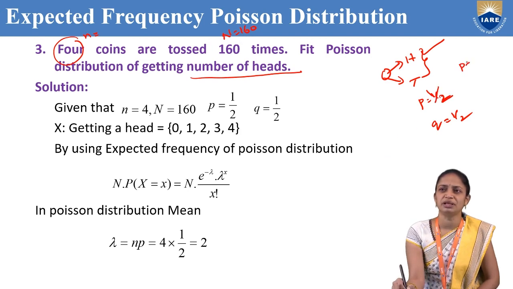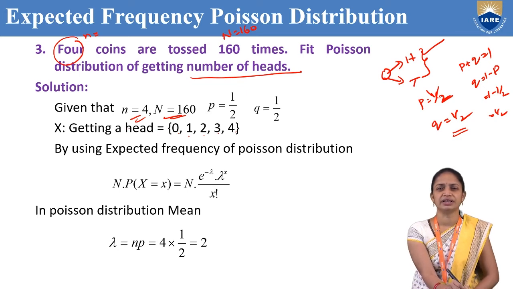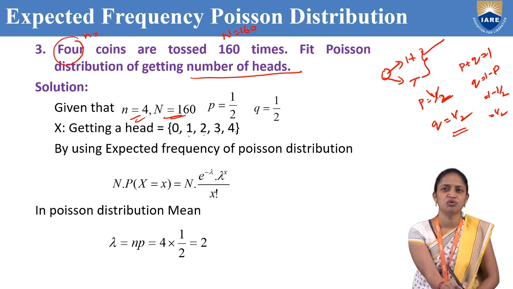We know that P plus Q equal to 1. From that, Q equal to 1 minus P, that is 1 minus 1 by 2, that is 1 by 2. So n equal to 4, capital N value is 160, P is 1 by 2, Q is 1 by 2. We are getting the number of heads. If we toss 4 coins, we will get 0 heads, 1 head, 2 heads, 3 heads, or 4 heads.